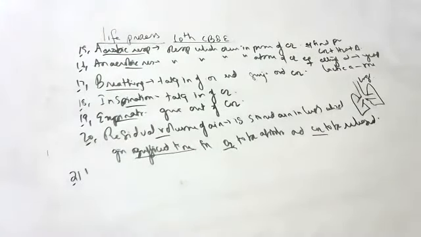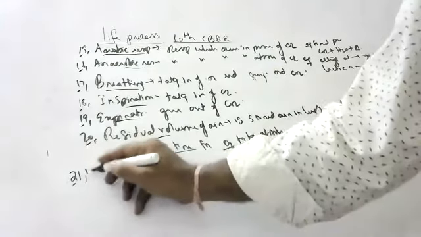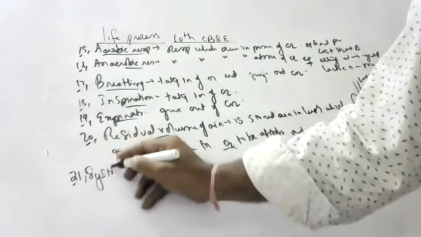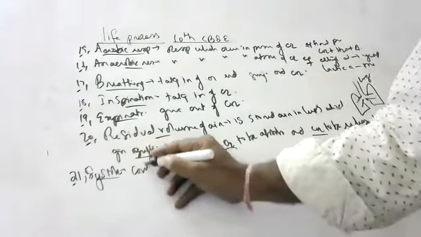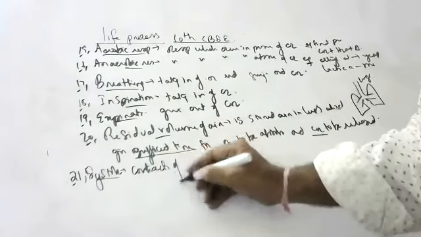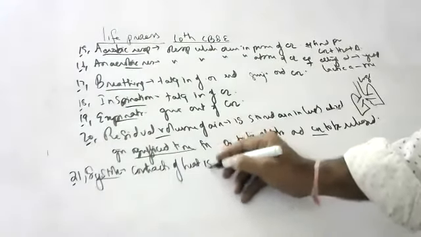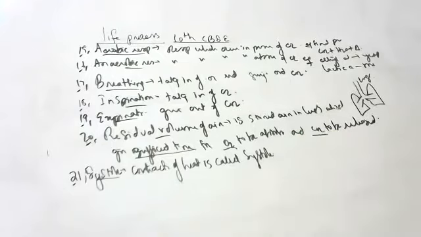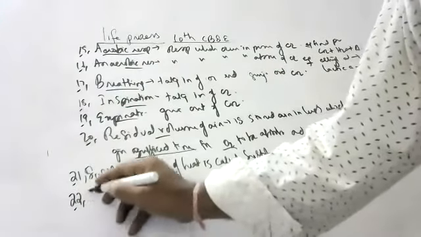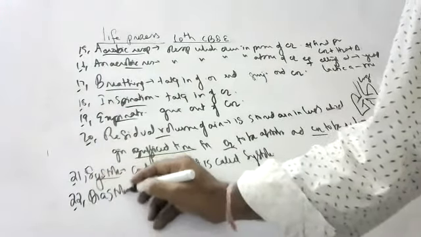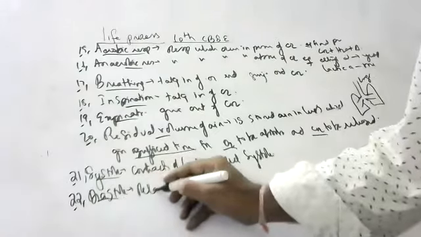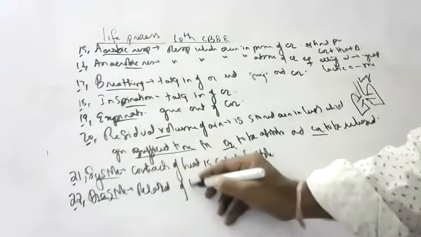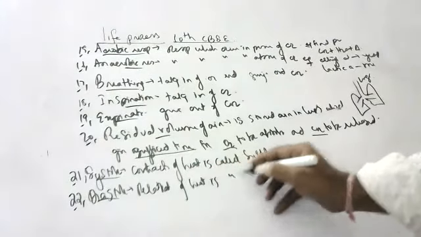Okay, next one, children. What do you mean by systole? Contraction of the heart is called systole. What is diastole? Relaxation of the heart is called diastole.